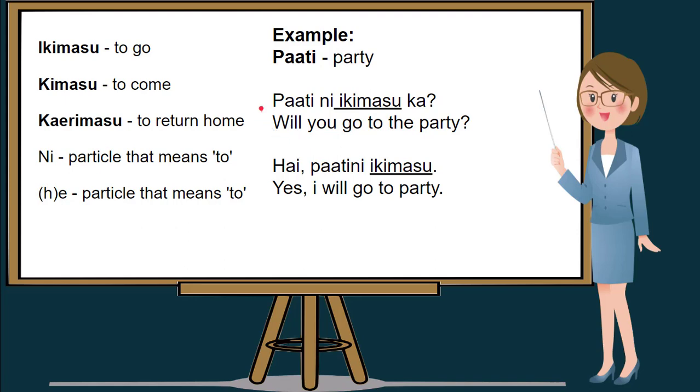Let's try to answer our example in Nihongo. Hai. Pati ni ikimasu. Hai means yes in English. Pati means party, and ikimasu is go or to go. So if we will translate this, hai, pati ni ikimasu, it means yes, I will go to the party.